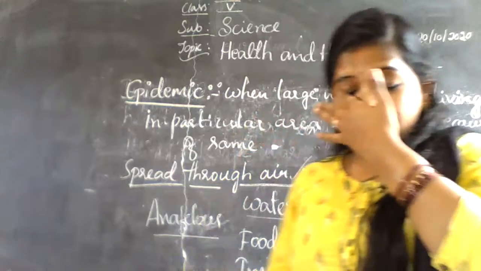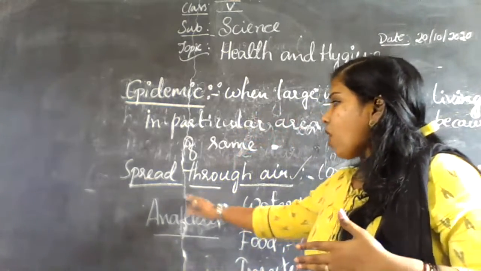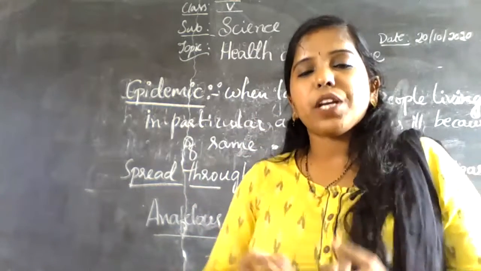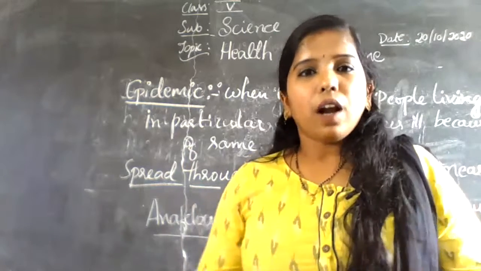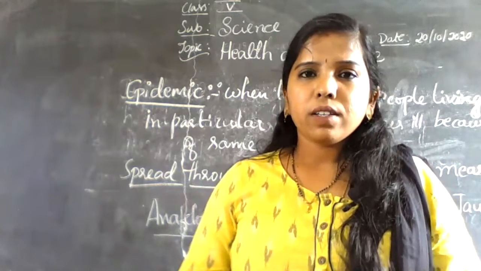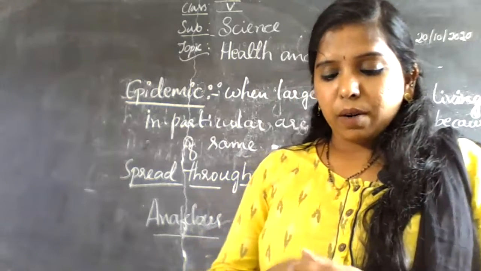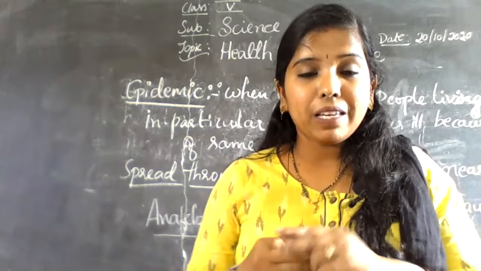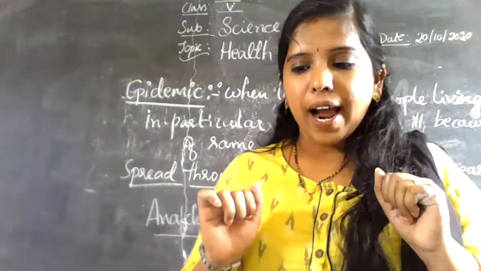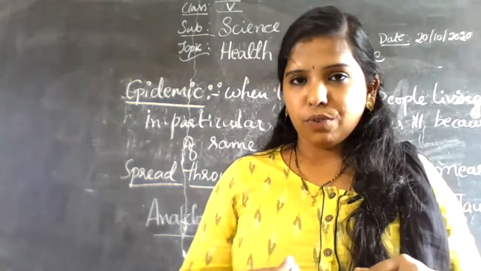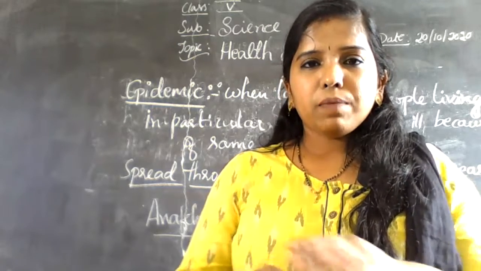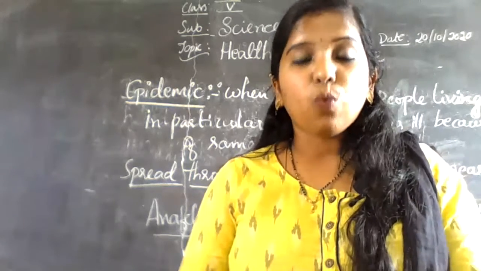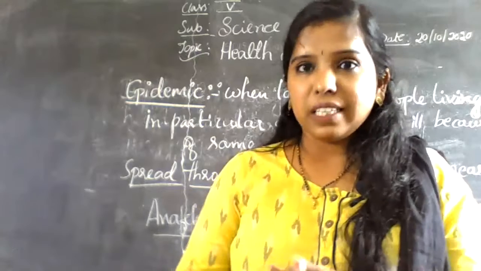Next, what are the preventive measures for avoiding these communicable diseases? How can we prevent these communicable diseases? Yes, it's in our hands. Before eating food, we have to do the main thing, what? We have to wash our hands before having food. Why? Our hands contain so many germs. That's why we have to wash before and after eating food.